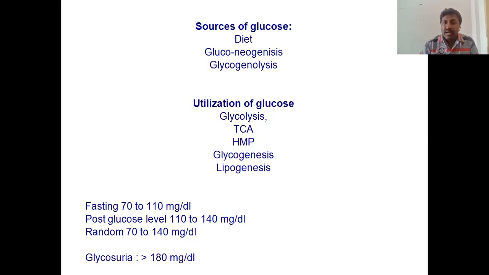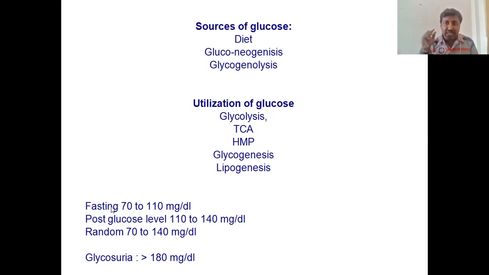Then glycogenesis. If an excess of glucose molecules is available in the body, the glucose is converted into glycogen. That we can call glycogenesis. Or it is converted into lipid. That's why it is called lipogenesis. If there is excess availability of glucose, it forms either glycogen or lipid. This is how glucose is utilized in our body, and the sources of glucose we discussed. Fine.